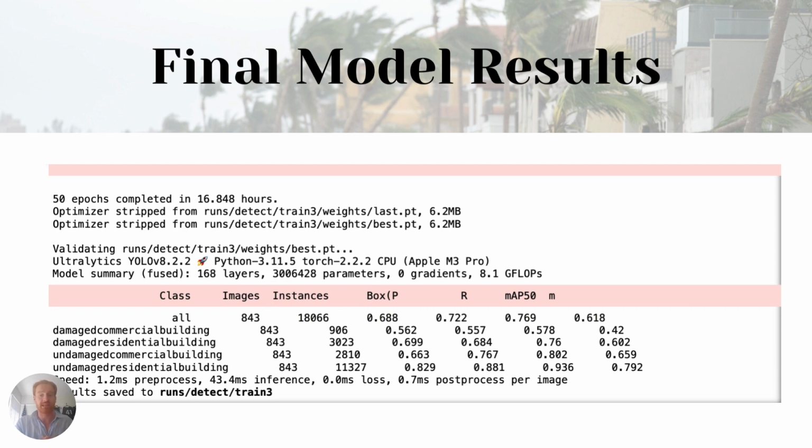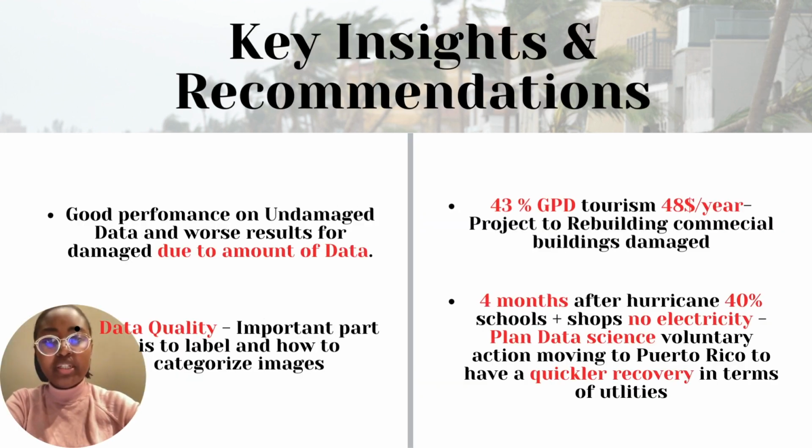We move forward to the key insights and recommendations with Surima right now. In these slides, I will talk about the key insights and recommendations. The results suggest that the model performs best with undamaged residential buildings, potentially due to a larger amount of training data in this category. However, it struggles most in recognizing damaged commercial buildings. This suggests that the model is effective, but there is still room for refinement.